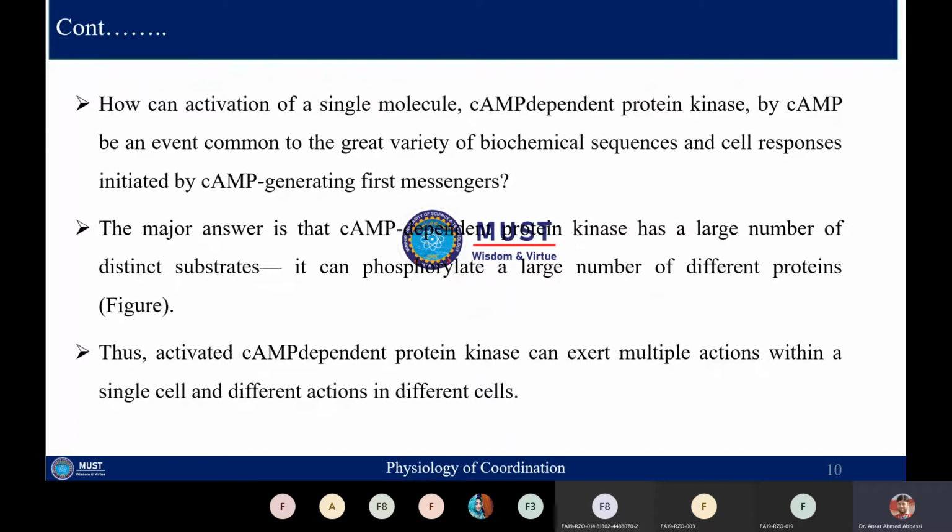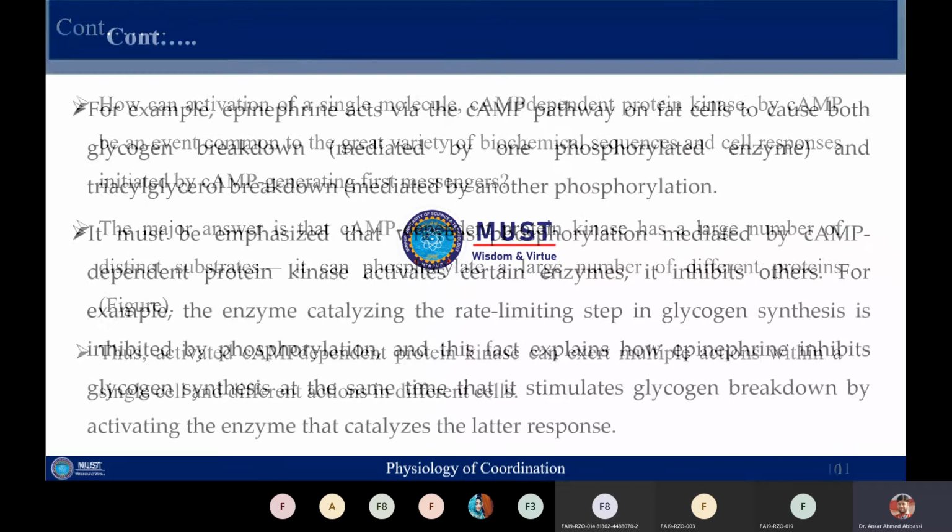So activation of a single molecule, that is cyclic AMP dependent protein kinase by cyclic AMP, is a common event, and it is common in a great variety of biochemical sequences and cell responses initiated by the cyclic AMP generating first messenger. The cyclic AMP dependent protein kinase has a large number of substrates. As I have told you, it can phosphorylate a huge number of different proteins. An activated cyclic AMP dependent protein kinase can exert multiple actions within a single cell, and it can exert different functions in different cells.